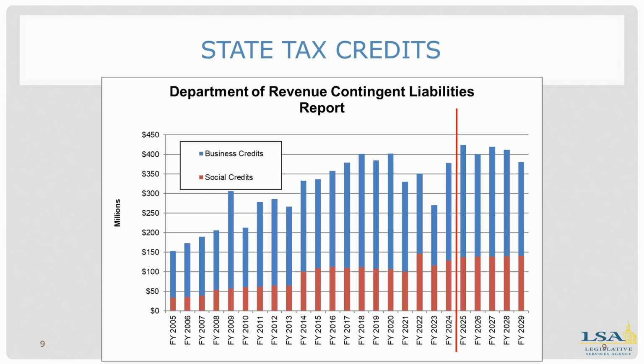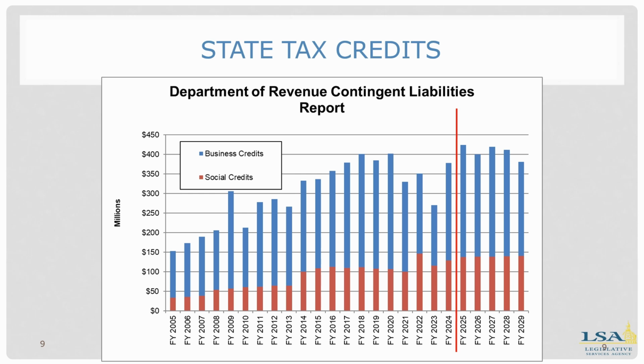This measure in slide 9 looks at the Department of Revenue contingent liabilities report and an overview of state tax credits. Claims came in generally higher every year from FY 2005 to FY 2020. They've dropped the last few years as recent legislation has made changes to tax credits and state revenue.